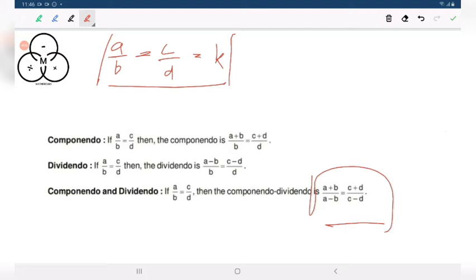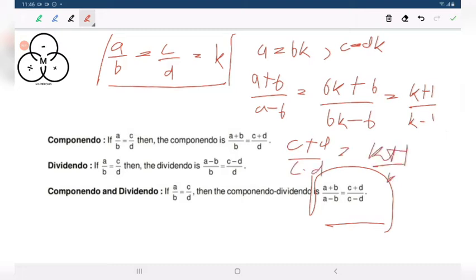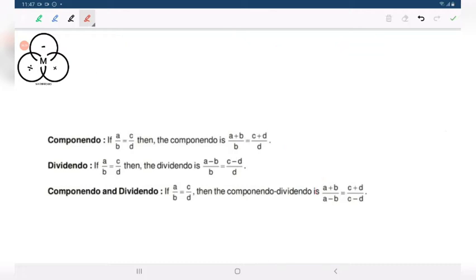Now you just see, you are getting a equals bk, c equals dk. Now (a plus b) by (a minus b) equals (bk plus b) by (bk minus b), which is (k plus 1) by (k minus 1). Similarly, you are getting (c plus d) by (c minus d) equals (k plus 1) by (k minus 1), because c equals dk. So considering a constant and then approaching the problem is a very beautiful problem solving technique.